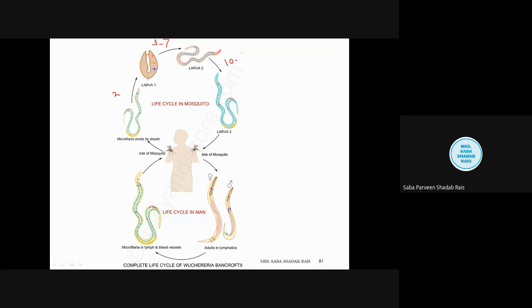Now here I will not write days because when I write with these pointers, it goes very bad in handwriting. So this third stage will be developed after 10 to 11 days. At this particular time, this will measure 1.5 to 2.0 millimeter in length and 20 to 30 millimeter in diameter. Okay, then it will migrate to the proboscis of the mosquito.